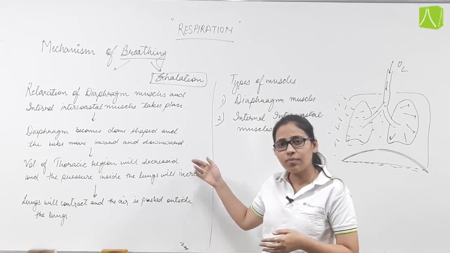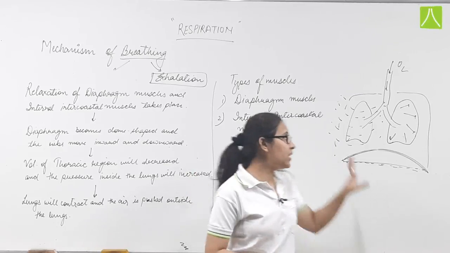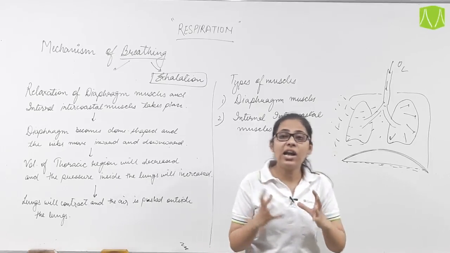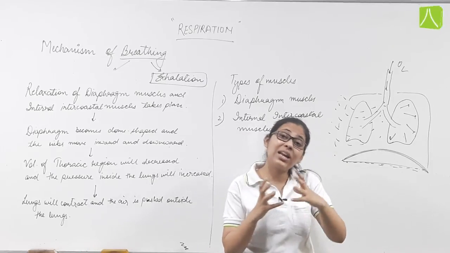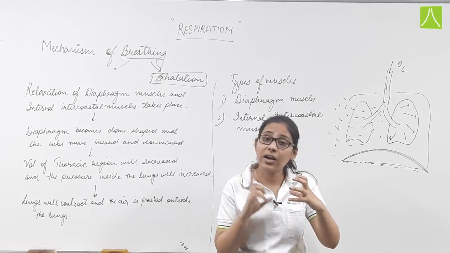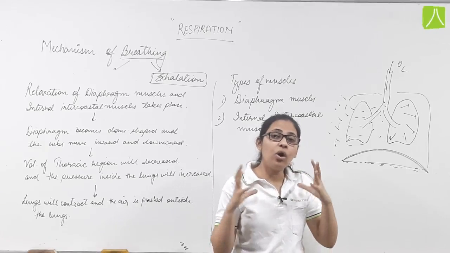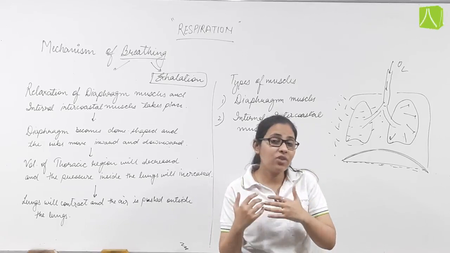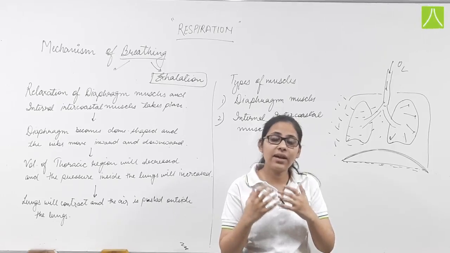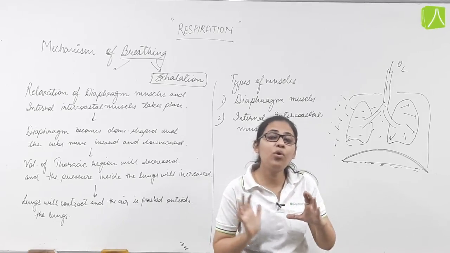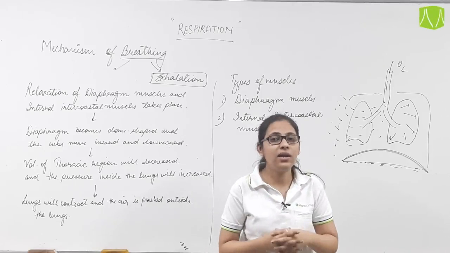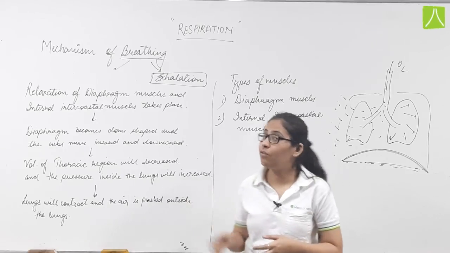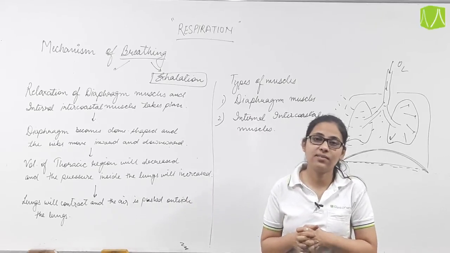Because of their movement, the volume of the thoracic region reduces, and the lungs, which had expanded in inhalation, contract. Since they contract, the pressure of gases inside the lungs increases, and the air is pushed out of the lungs to the surroundings. So this is the mechanism of breathing, which involves inhalation as well as exhalation.